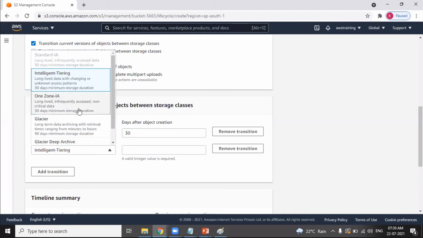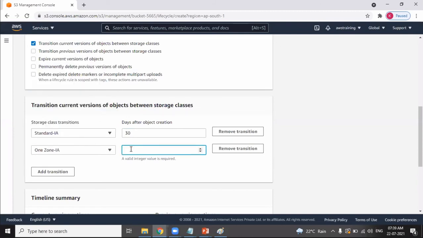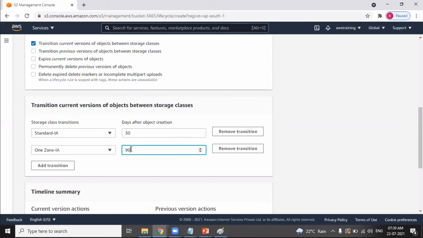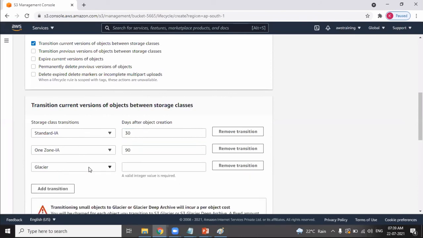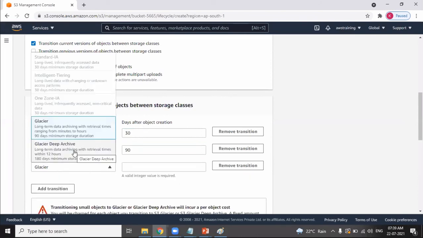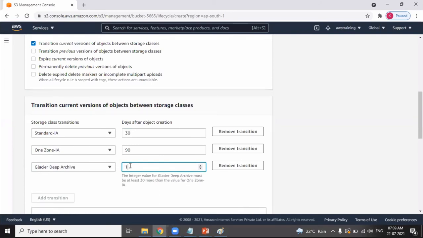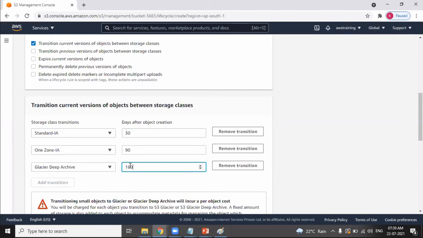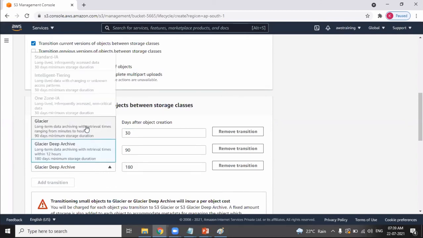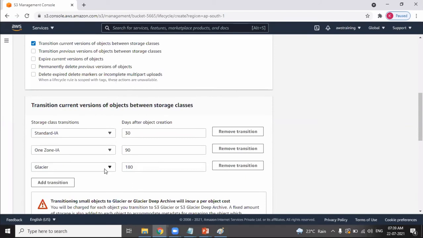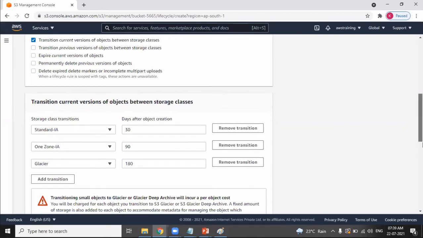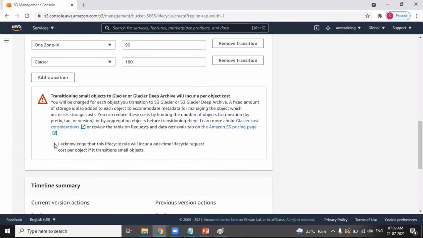My object will go to One Zone after 90 days from the date of creation. And then my object should go to Deep Archive, which is for storing historical data, after 180 days. It's a deep archive, that's okay. I acknowledge.